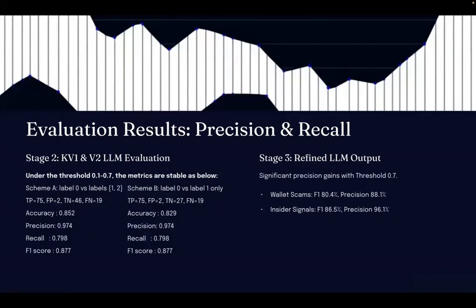We utilize structured output and rigorous threshold analysis. For wallet schemes, the best result shows high precision at 88.1% at threshold 0.8. For insider signals, the best operating points span from threshold 0.1 to 0.7. So, considering the need for a stable operating point, we chose threshold 0.7 as the primary threshold for our final pipeline. At this point, the system demonstrated strong overall performance with 92.2% precision and yielded only 9 false positives against 106 true positives.